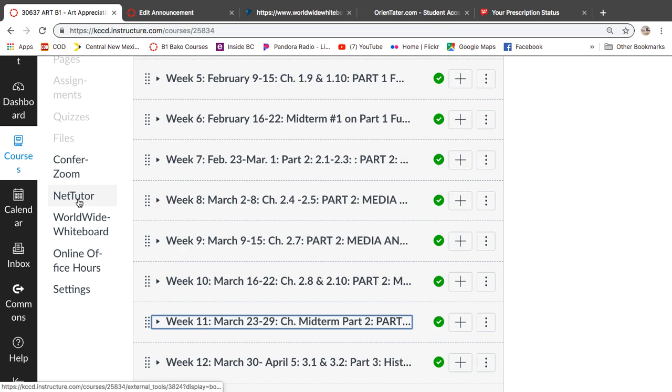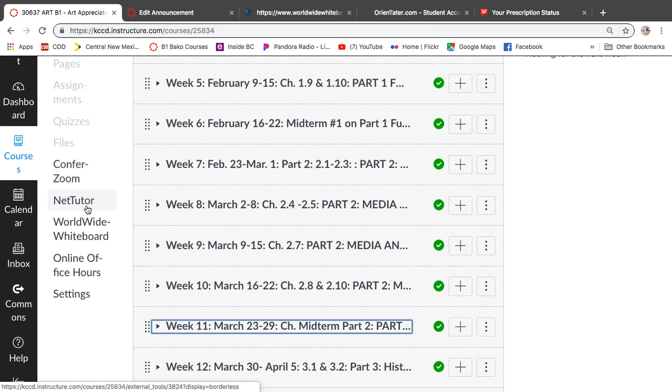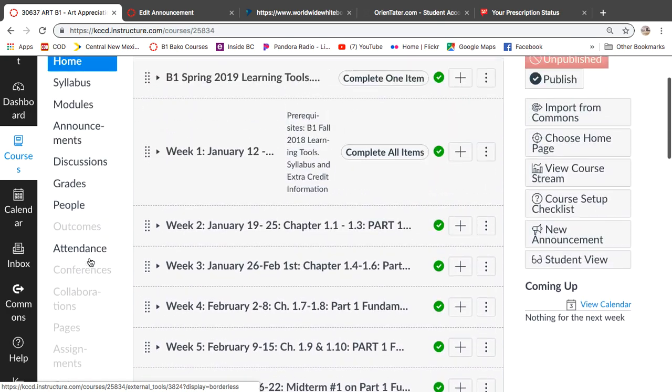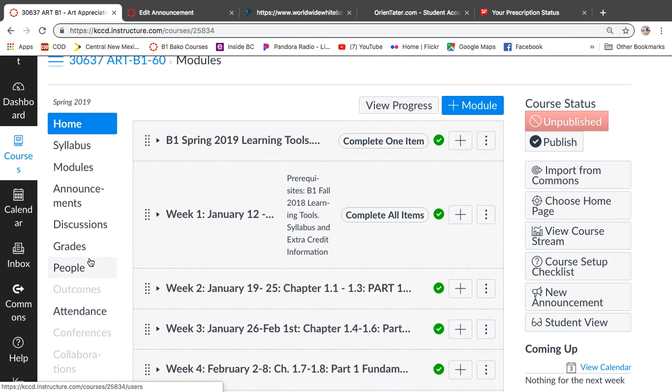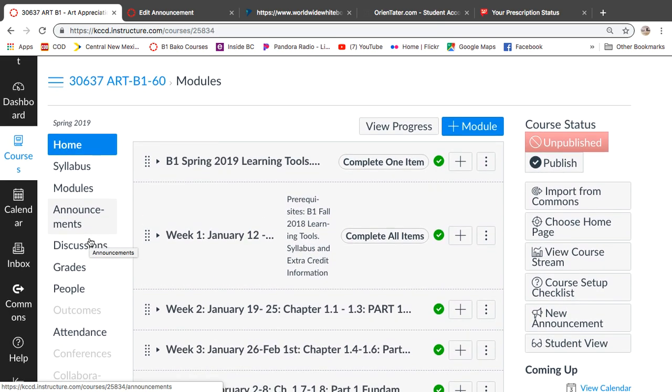This is new, this NetTutor, so I don't know too much about it, but I think it's to help you as well with online, which is great. Online office hours is also new, and I haven't used it yet. And if I get a little more time midway through the semester, I'll send you out an announcement and let you know if we're going to do that.